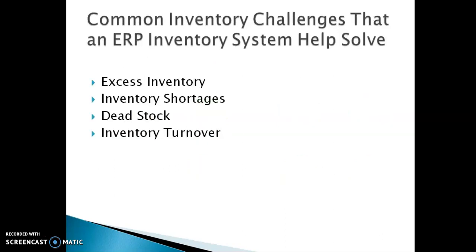So first we will see excess inventory. If your company sells some seasonal products, take one example, diyas which we use in Diwali, some decorative diyas.